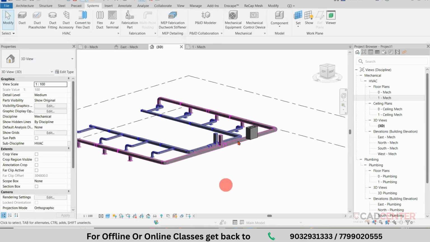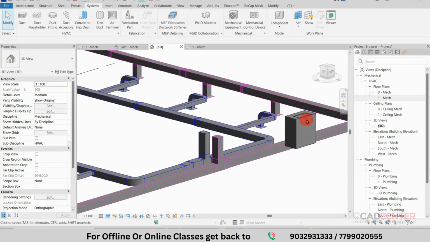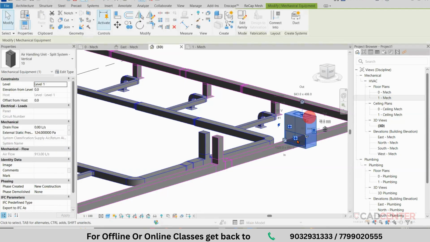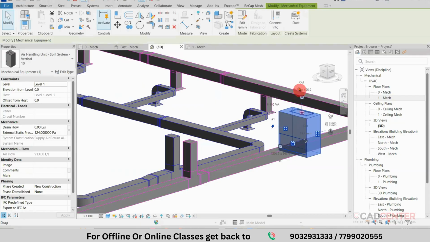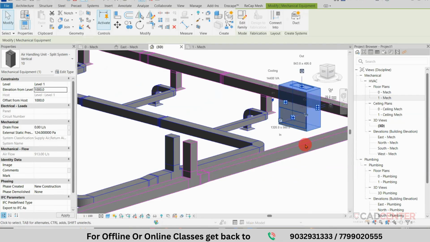Now my connection should be connected to this option. One is supply air, one is connected to return air. So select this element and you can change the orientation. In this part we can see one is the out supply air, one is the in return air. And if you want to change to a specific height, you can change it to 1 meter of height. So I am creating a certain base for this object.